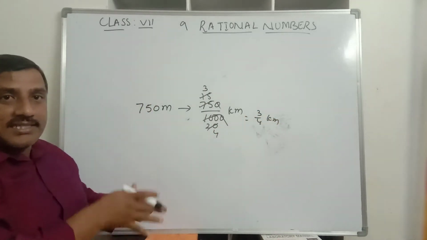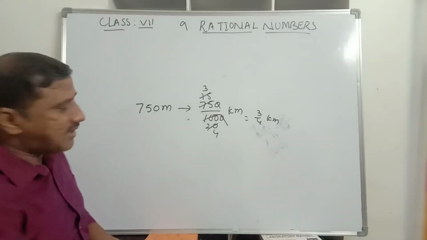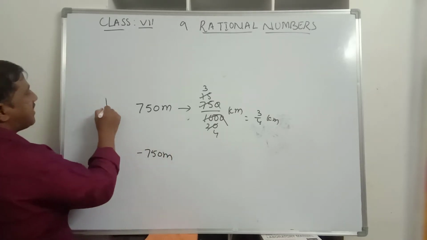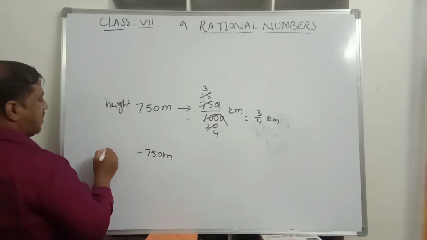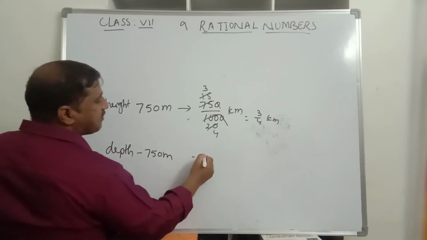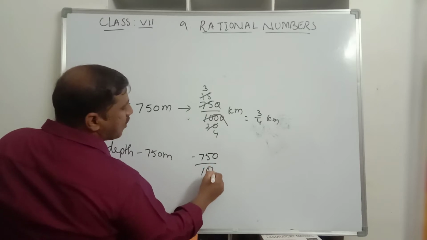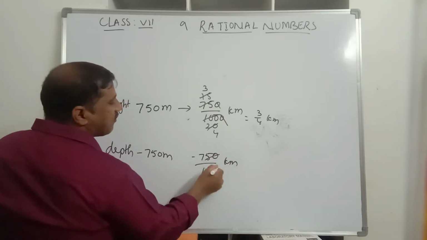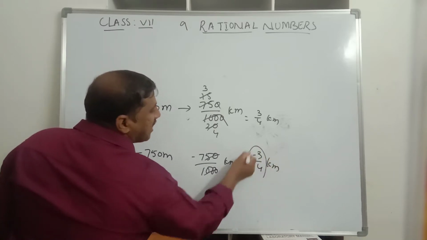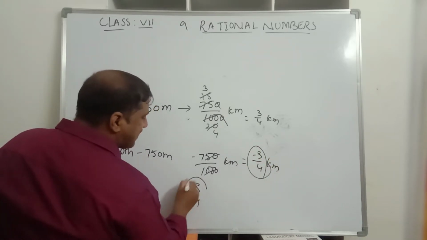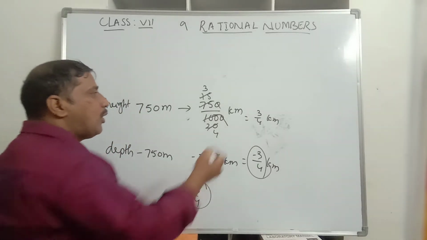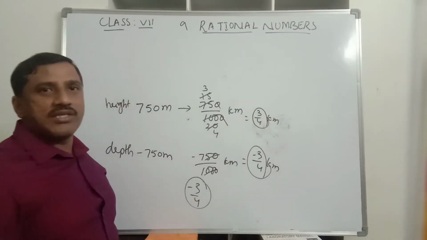If the distance is below the sea level, that is the depth, then how do we represent this number? It is 750 meters, this is height and this is depth, depth below the sea level. How do we represent these numbers? It is minus 750 divided by 1000 kilometers. Similarly, we get minus 3 by 4 kilometer. Do you find minus 3 by 4 in integers? No, we will not find. Do you find this 3 by 4 in the integers? No, it is not found.